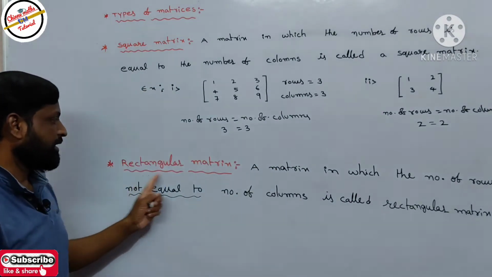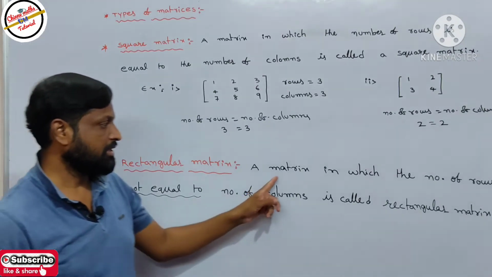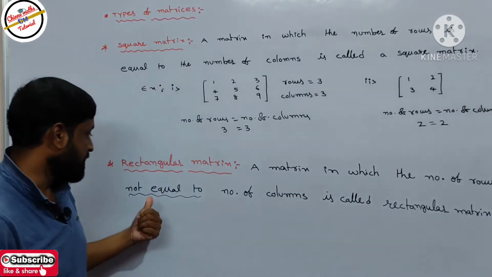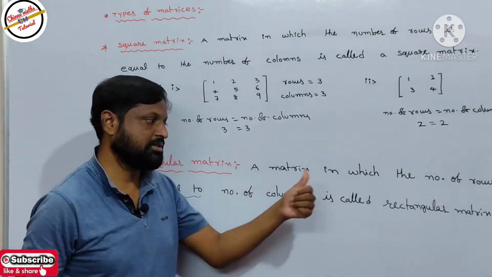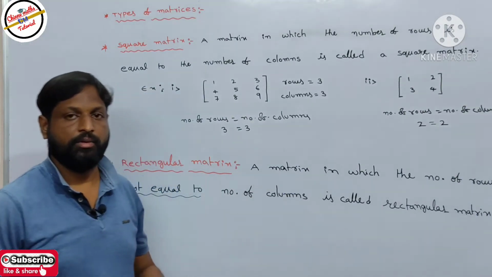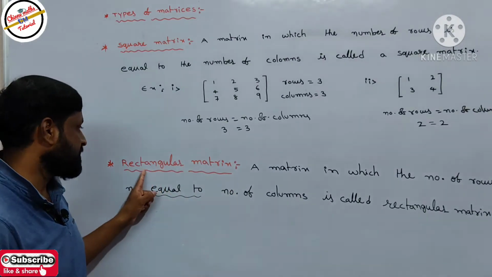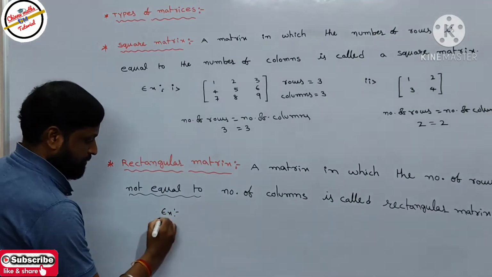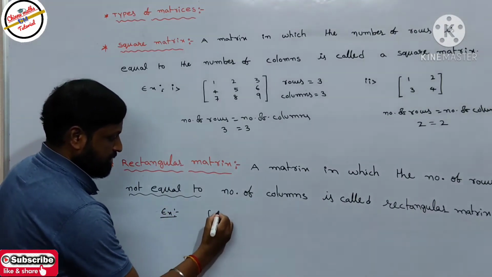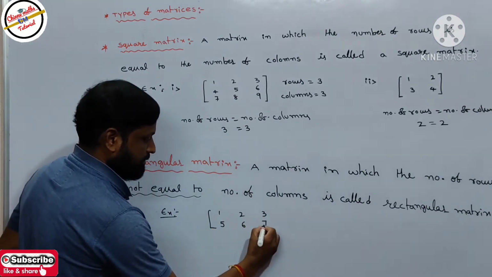Next, rectangular matrices. What is a rectangular matrix? It means a matrix in which the number of rows is not equal to the number of columns is called a rectangular matrix. So if the number of rows is not equal to the number of columns, then the matrix is called a rectangular matrix. Let's take one example. The matrix is 1 2 3 5 6 7.